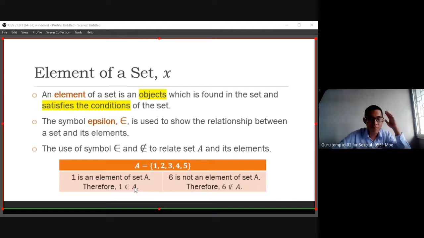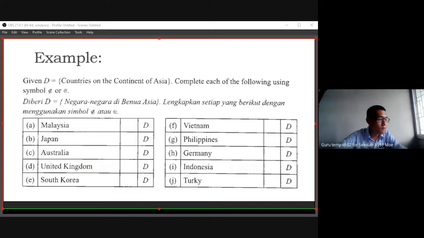Follow the sequence, don't use the reverse part. I just tell you there is a reverse, but I don't want you to try it. So how do you handle this example? Given set D is a country on the continent of Asia.